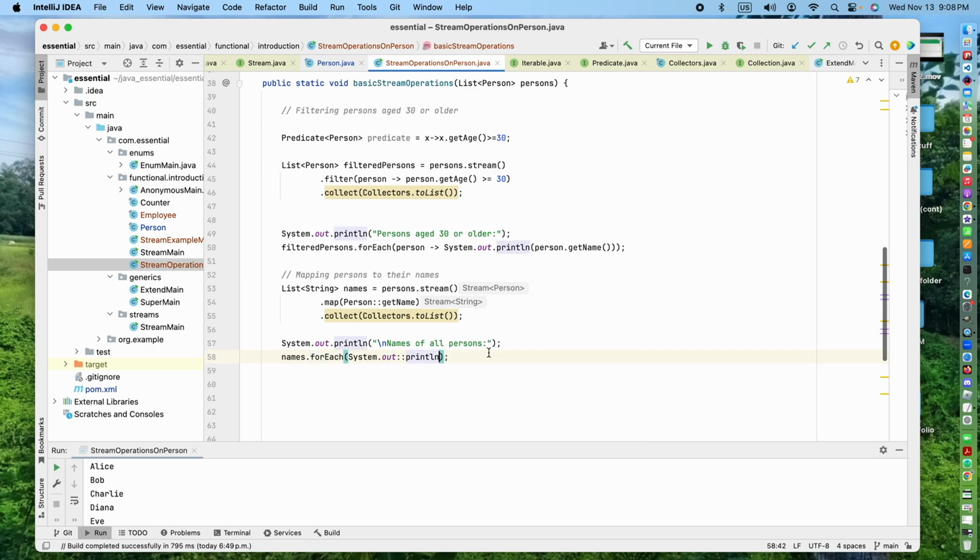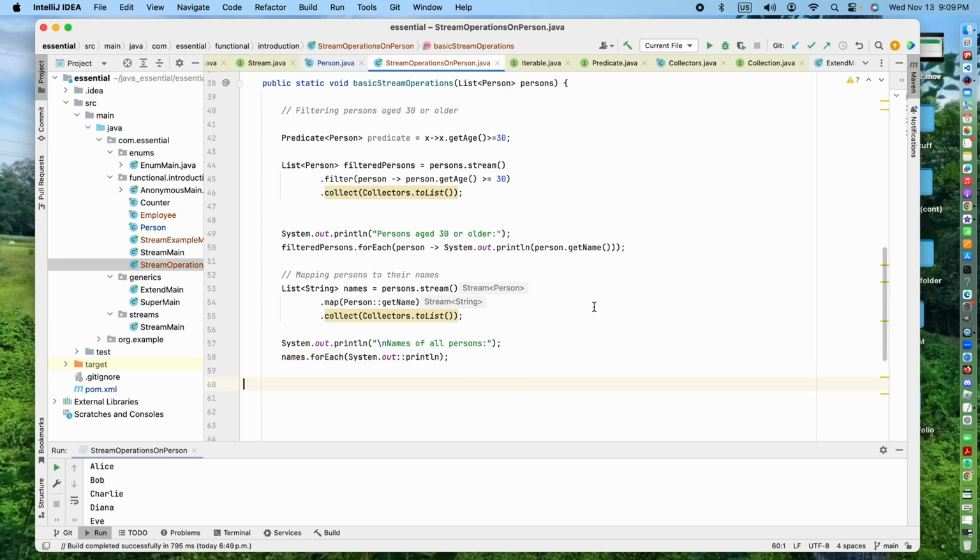But if you like, if you do the same thing like this, I'll show you how. x, System.out.println x. It's the same thing, but method reference is preferred, it is cleaner.